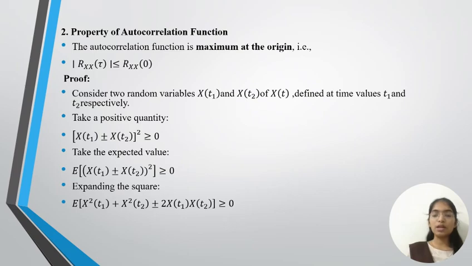Take the expected value. Expectation of (X(t1) plus or minus X(t2)) whole square is greater than or equal to 0. Expanding the square, expectation of X square of t1 plus X square of t2 plus or minus 2 X(t1) X(t2) is greater than or equal to 0.